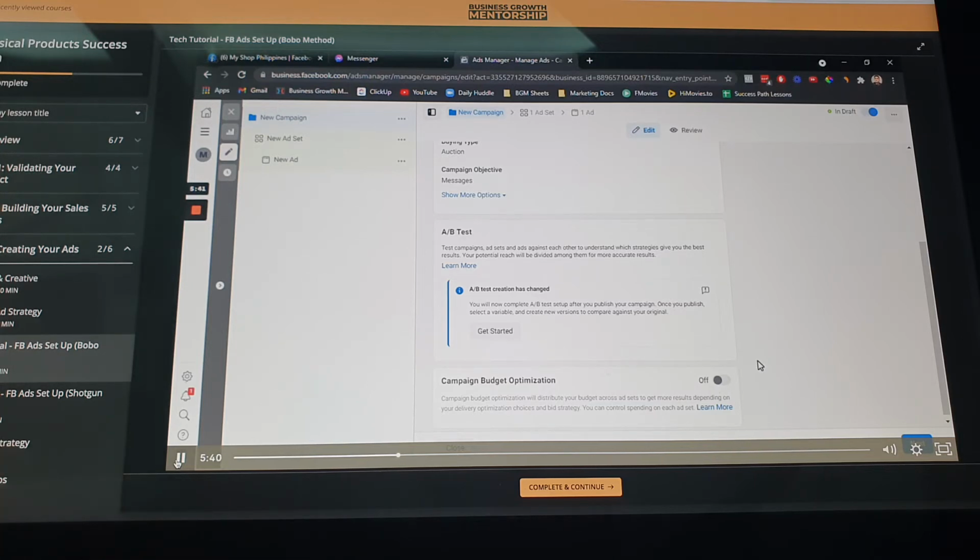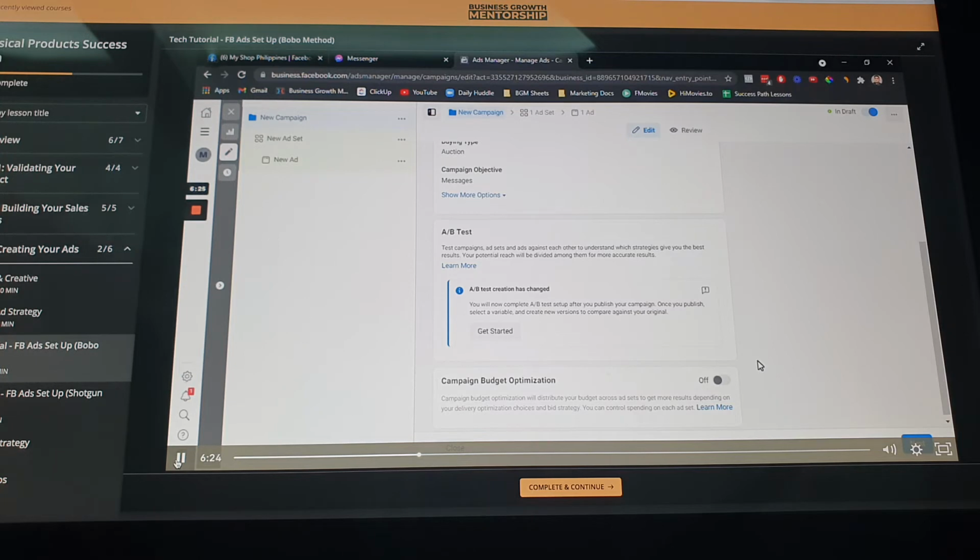Sasabihin mo kay Facebook, sa audience 1, magaling, i-spend mo yung 100 pesos. Sa audience 2, i-spend mo yung another 100 pesos. Sa third audience, i-budget mo din yung 100 pesos, and then dun sa pang-apat na audience, yung another 100 pesos. So, inuutusan mo mismo si Facebook. But with campaign budget optimization, you will just let Facebook, kung magkano yung budget mo, and then siya na bahala mag-distribute kung sino yung winning audience mo.